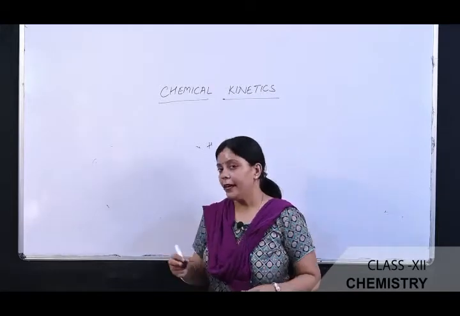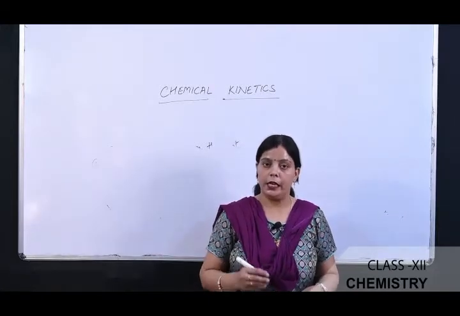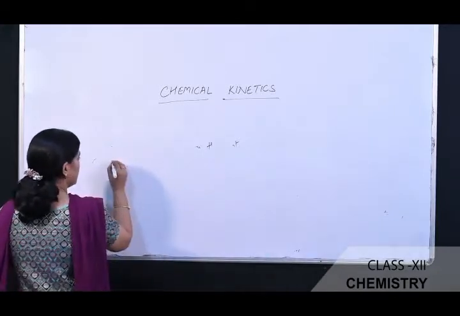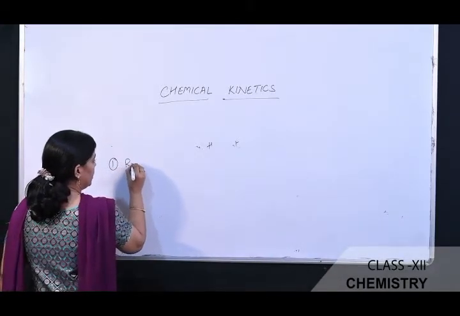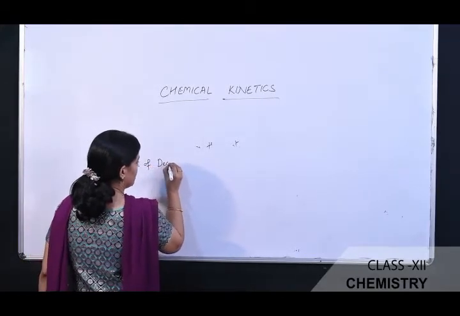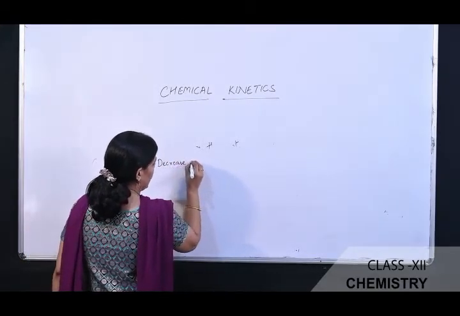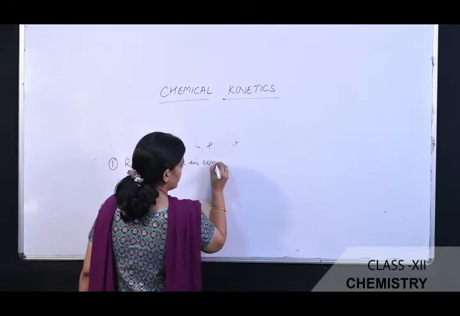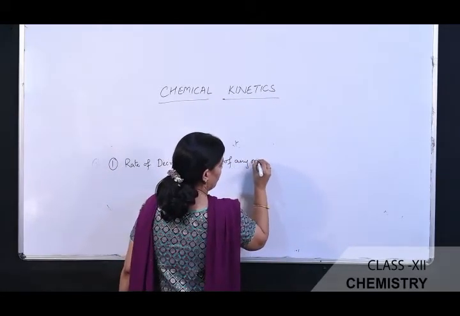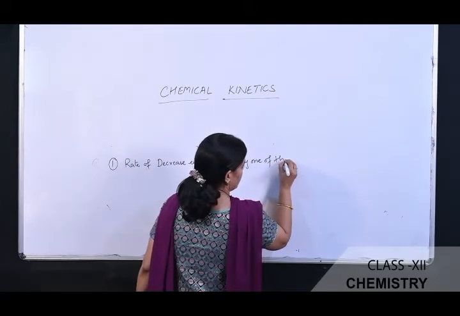So we can express the rate of the reaction in any of the following ways. The first way is the rate of decrease in concentration of any one of the reactants.